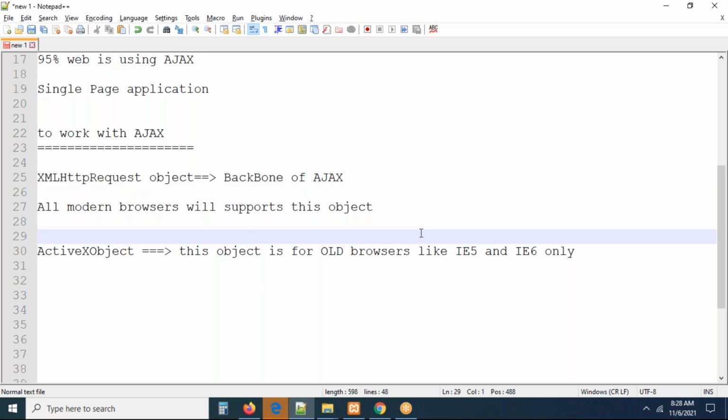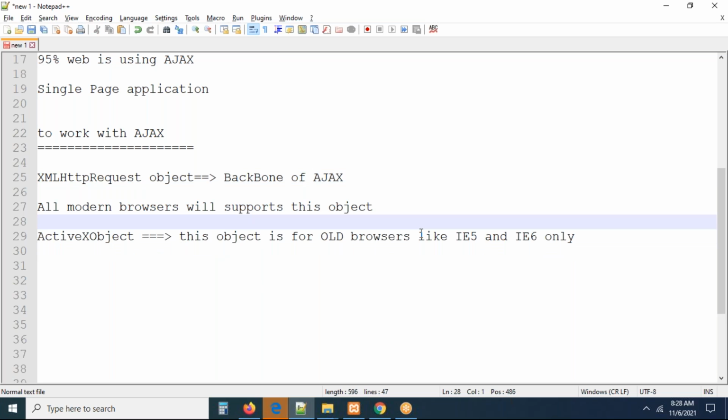If we are using, unfortunately, old browsers like IE5 and IE6, we have to use this object. Otherwise, this object will be supported by default in each and every browser. But how do we know, sir, which browser the user is using? We have to know. If unfortunately a user is using IE5 or IE6, we have to create this object. Otherwise, the other object should be created.